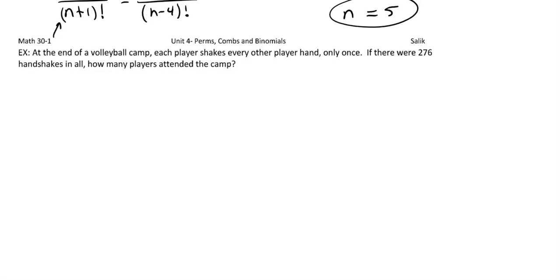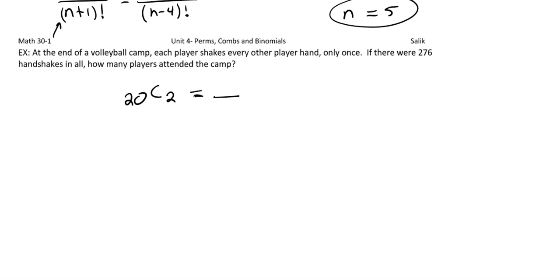To get a bearing on this one, I'm actually going to do a little bit in reverse. Let's say that we knew there were 20 people in a room, and they shook hands with every other person, but only once. So of the 20 people, we would choose 2 of them, right? Because that's the interaction. You've got 2 people shaking hands. I don't care about the order, because if I shake your hand or you shake my hand, that's just one shaking of the hand, right? So that's why I'm using combinations here. That's how I would figure out how many handshakes were actually made.